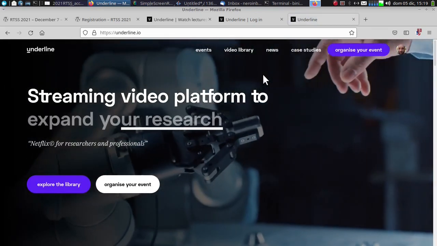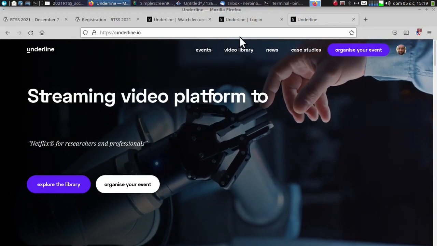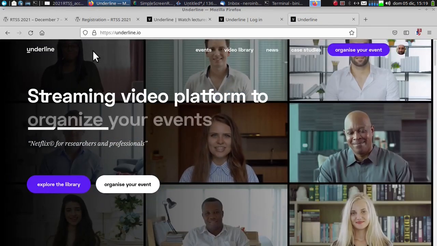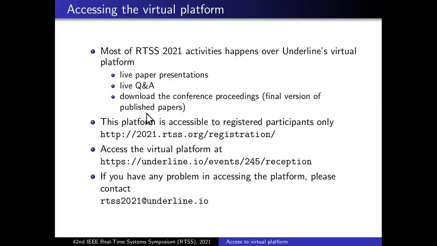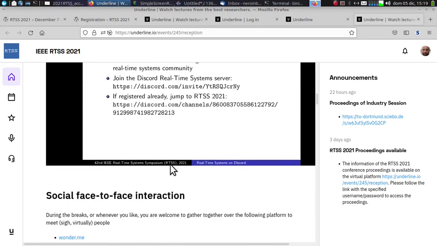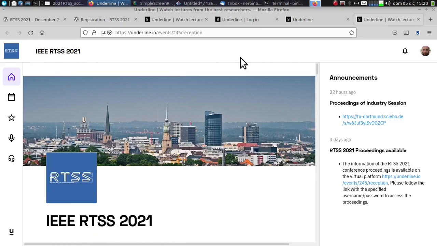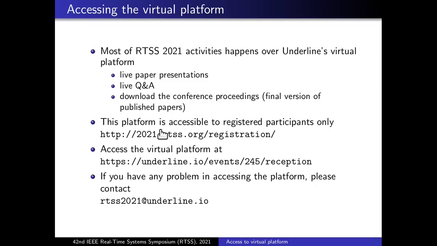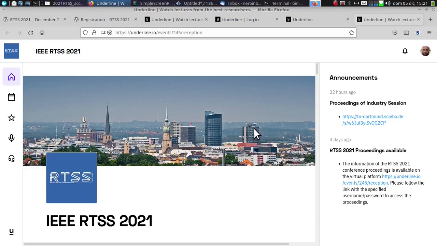A feature of this site is that once you are logged in, you are redirected to the main site. So you have to go back to the main reception, to the link to the virtual platform here. Now you are in and logged in, and you can see all the conference content here. If you're wondering why, after you have logged in, you are redirected to the main underlying site and need to manually go back and enter again the RTSS conference site, which is, I remind you, this one, then the answer is that